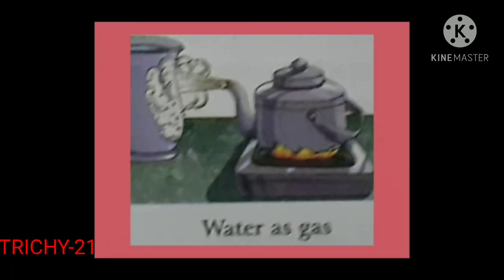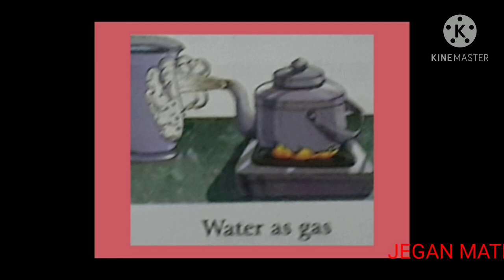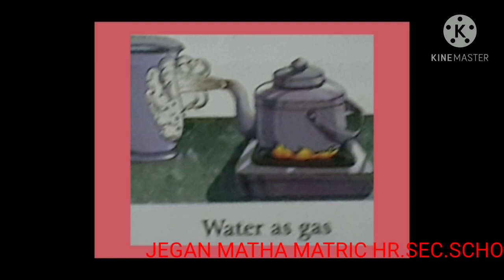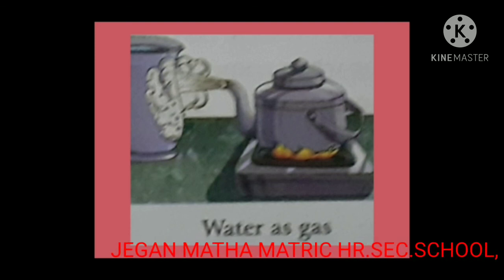Water as a gas. Vapor is always present in the air around us. We cannot see it. When you boil water, the water changes from a liquid to a gaseous form, or water vapor. As some of the water vapor cools, we see it as small clouds called steam. This cloud of steam is a mini version of the clouds we see in the sky. At sea level, steam is found at 100 degrees Celsius and 212 degrees Fahrenheit.